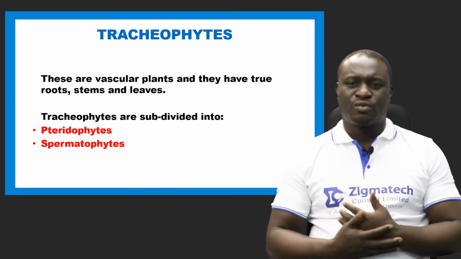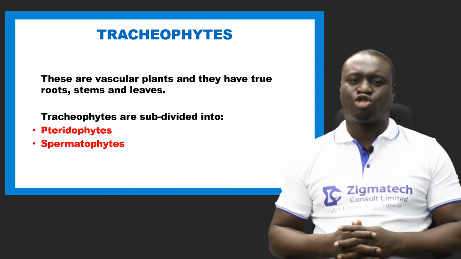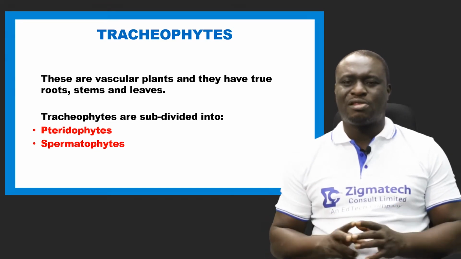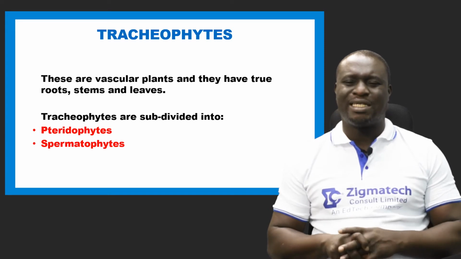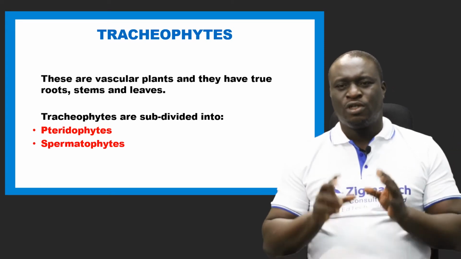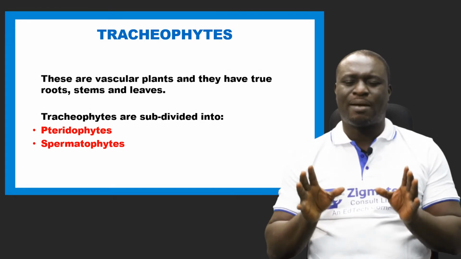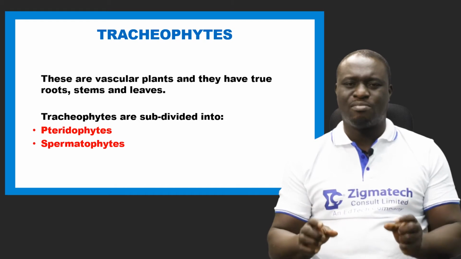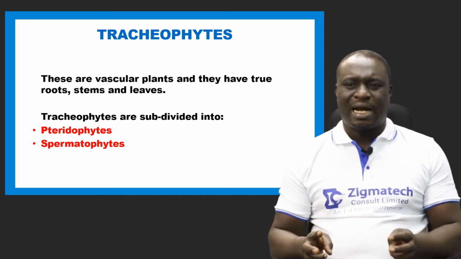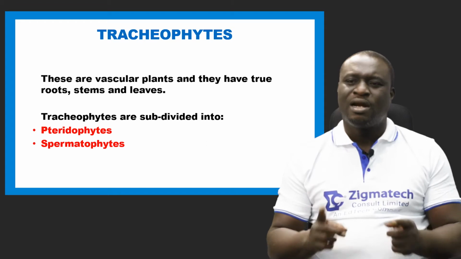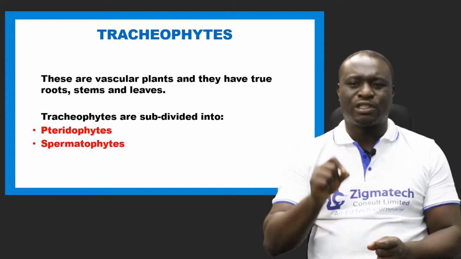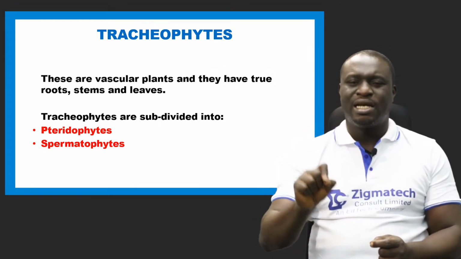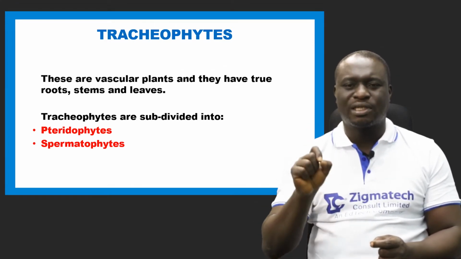Number three division, we have it as the tracheophytes. Now, there are two important things to take note of about tracheophytes that are quite different from bryophytes. Tracheophytes are vascular plants. It means they possess xylem and they possess phloem. Tracheophytes also have true roots, stems, and leaves.